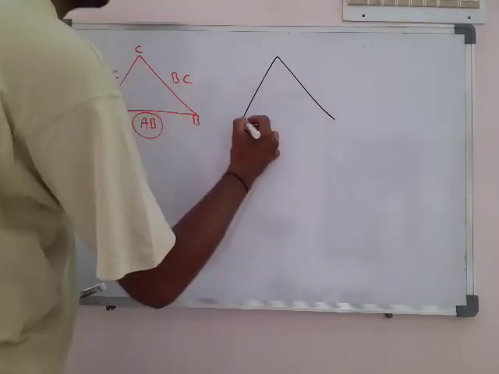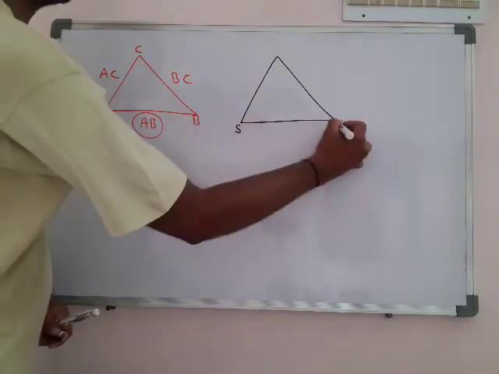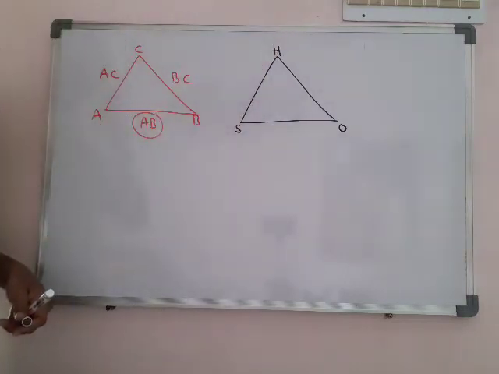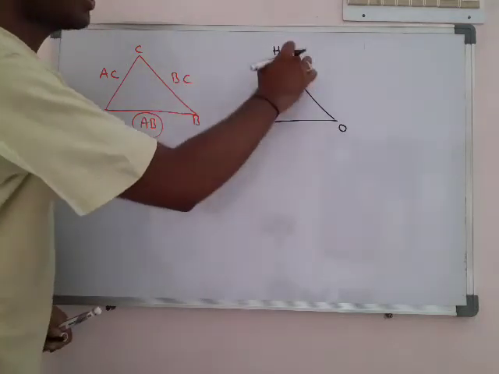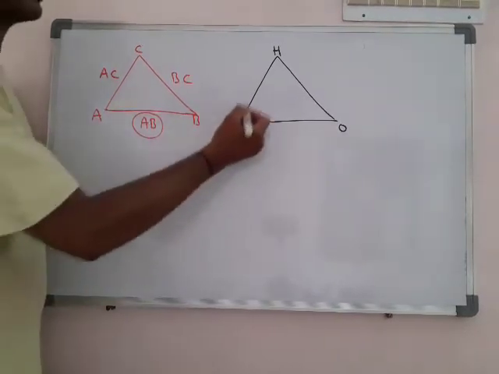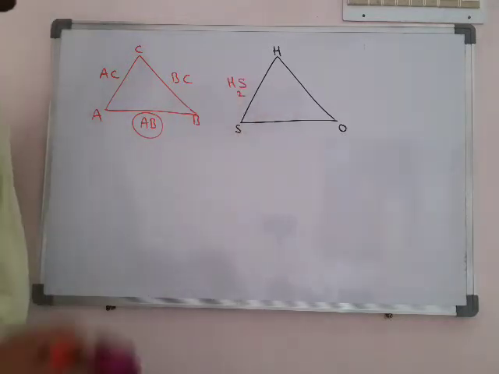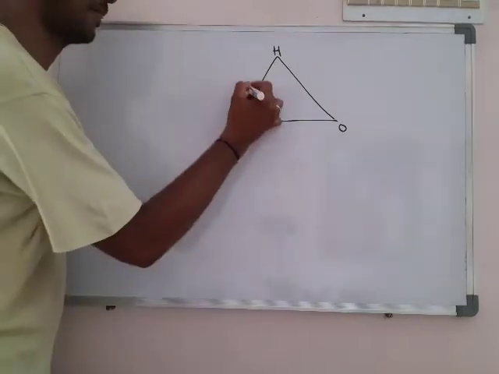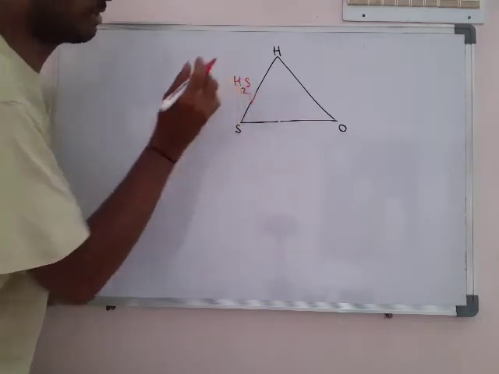Let us check an example. For example, we are taking sulfur and oxygen, and they are reacting with some fixed amount of hydrogen. Sulfur reacts with hydrogen, and oxygen also reacts with hydrogen. We know the compound formed by sulfur and hydrogen is hydrogen sulfide gas, H2S.